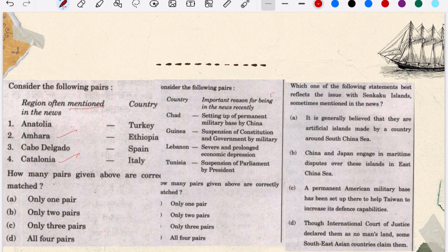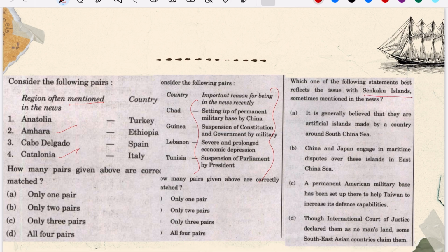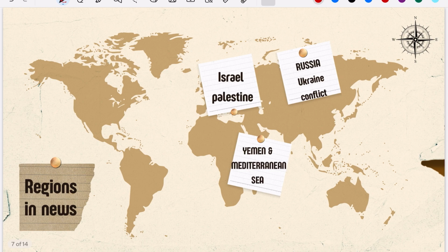Similarly, again you see this is a pattern of what is broadly happening in these countries. These countries are generally from Africa or the Middle East, right? Then the Senkaku Islands, these were again in the news at that time. So as per this pattern, I have identified three major areas which are most probable, and what can be the